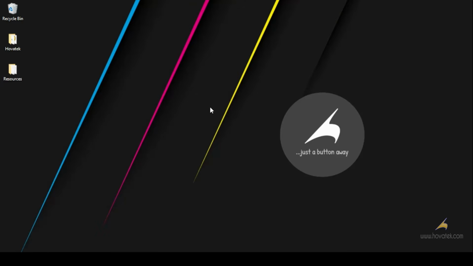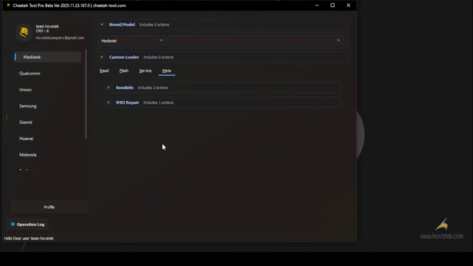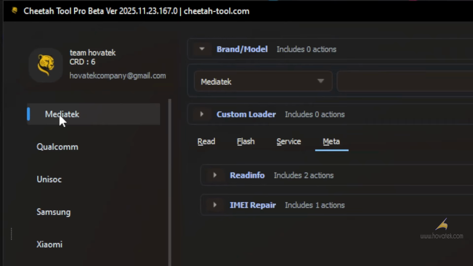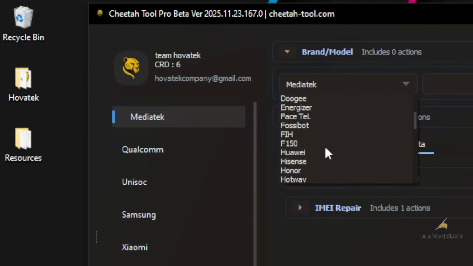All right. So first, you have to set up your Cheetah Tool Pro, and then I'll link to a guide on how to do that. Then in Cheetah Tool Pro, you go to the MediaTek tab over here. You need to select your brand and model. You might go with the generic MediaTek, or if your device is on the list here, you could select your brand and model. But I could choose my brand at least.